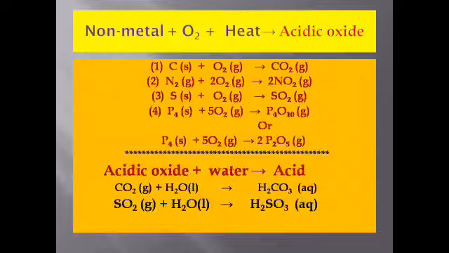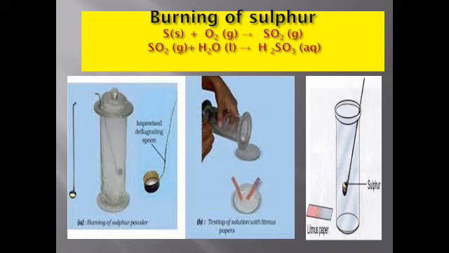Similarly, sulfur, when it burns in oxygen, forms sulfur dioxide, which is an acidic oxide. Hydrogen and oxygen gas combine on heating, forming water, which is a neutral oxide. Students, I think all of you have understood what are the acidic oxides and what are the neutral oxides. And now question time. You have to give the examples or you have to name. Listen to the question and then write the answers accordingly.